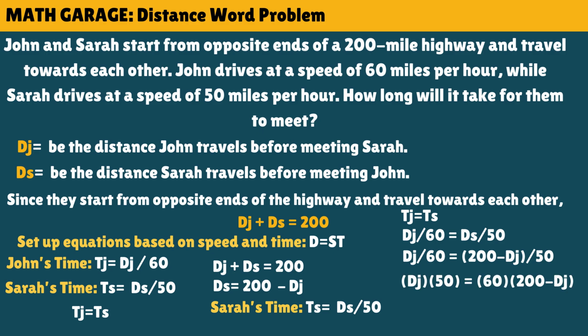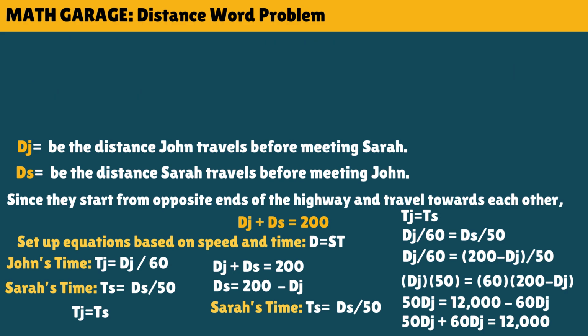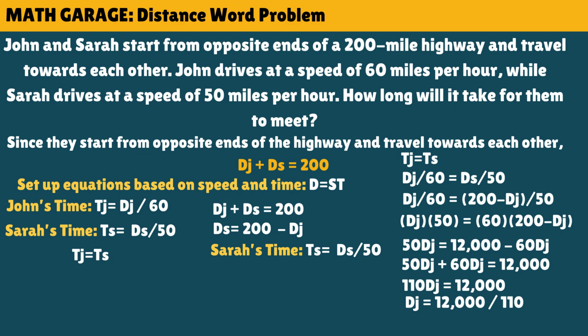Next is to cross multiply. D sub j times 50 is 50 d sub j. Then 60 times 200 is 12,000. And 60 times d sub j is 60 d sub j. And then isolate the equation to get d sub j. So 12,000 divided by 60 plus 50, or 110, is equal to 109.09. Therefore, the distance of John is 109.09 miles.